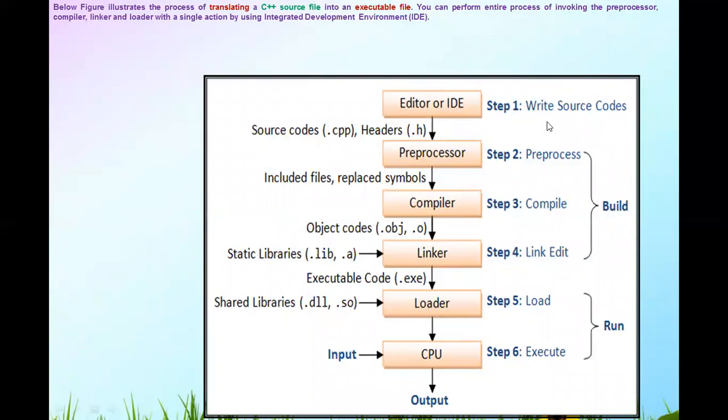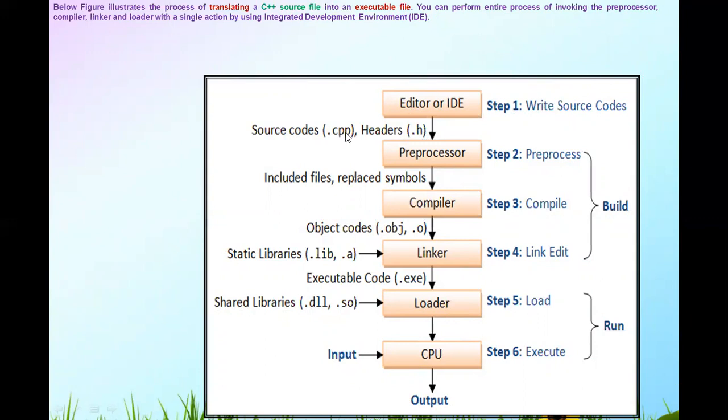After writing the source code, we have to include header files, which have the extension .h. They are predefined header files. We just include this code in our program, and your program has the extension .cpp.